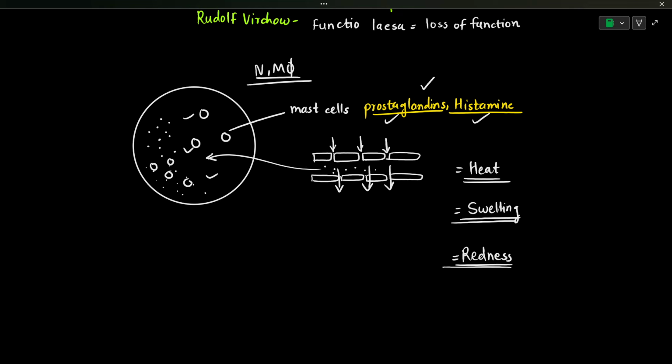Once the inflammation occurs, to maintain homeostasis, to come back to the normal state of the body, fibrosis will be seen, meaning scar formation will be there. There will be pus formation as a result of inflammation.